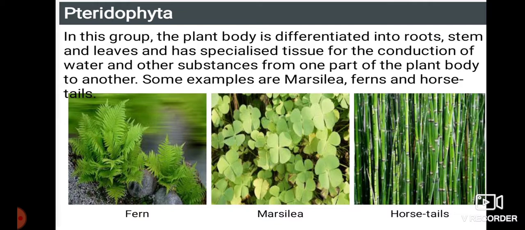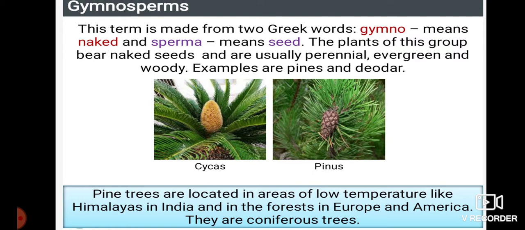In this group, the plant body is differentiated into root, stem, and leaves and has specialized tissues for the conduction of water and other substances from one part of the body to another. Some examples are Marsilea, fern, and horsetail. Whatever the higher species of organisms we have are mainly because of pteridophytes. Pteridophytes are the first organisms to possess conducting tissues, for water and even food.